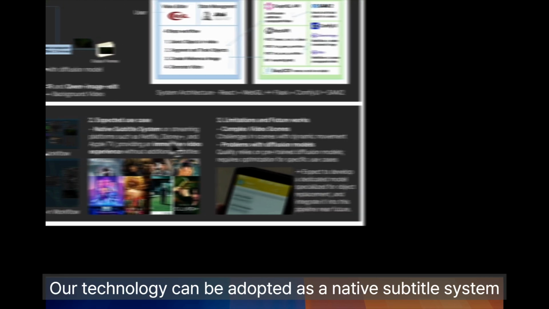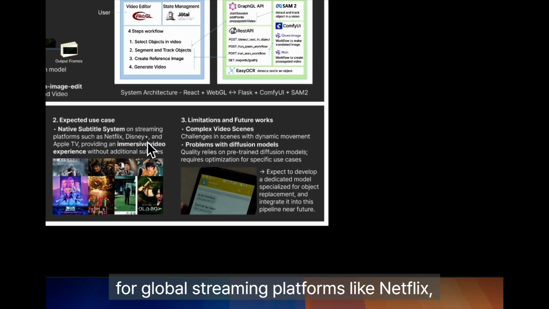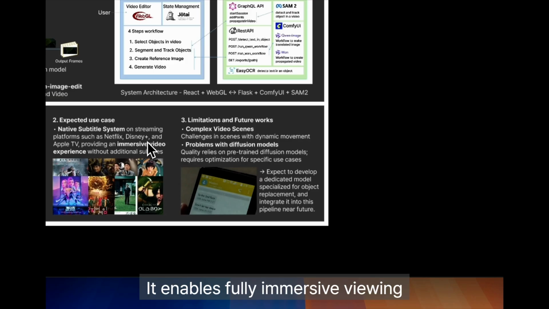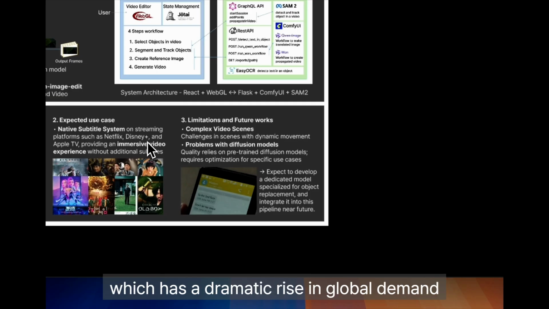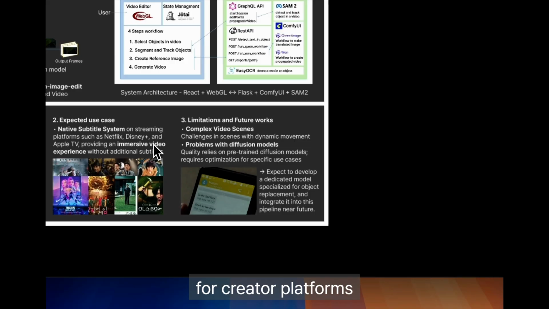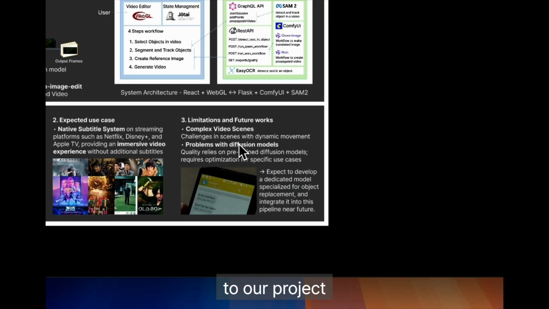Our technology can be adopted as a native subtitle system for global streaming platforms like Netflix, Disney, and Apple TV. It enables fully immersive viewing without any additional subtitle layers. Not only for live action content, this technology can also be applied to animation, which has a dramatic rise in global demand. Furthermore, it can significantly reduce localization costs for creator platforms like YouTube and TikTok.